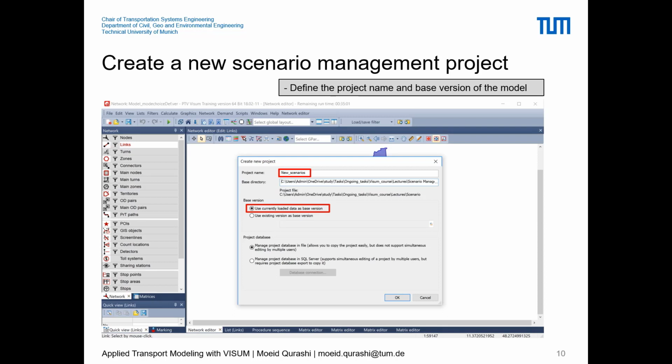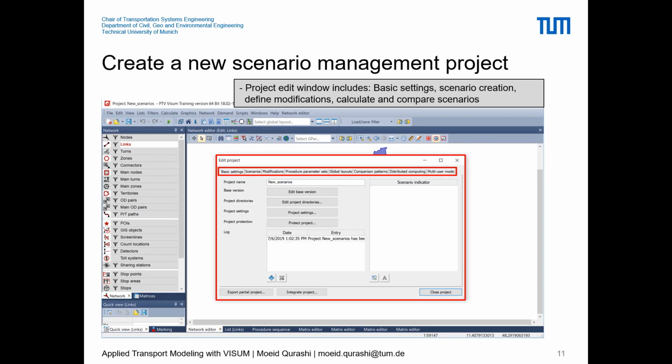Inside this project, we say that we will use the currently loaded data as the base case, and we can define the project name and also the base directory. Your base directory will have a folder for the project with all of the modifications inside that folder.